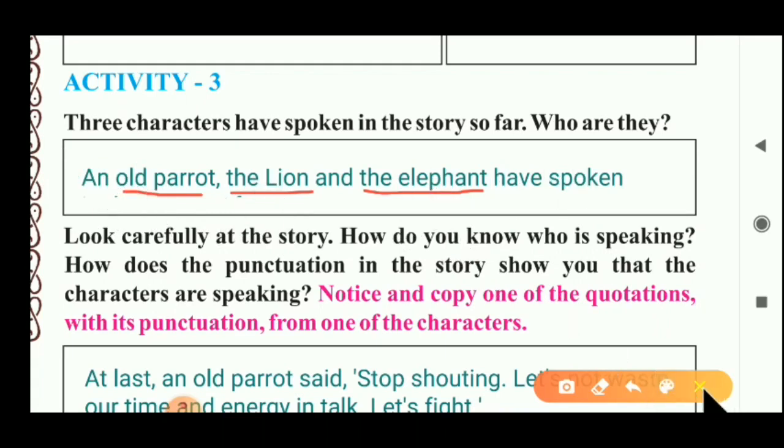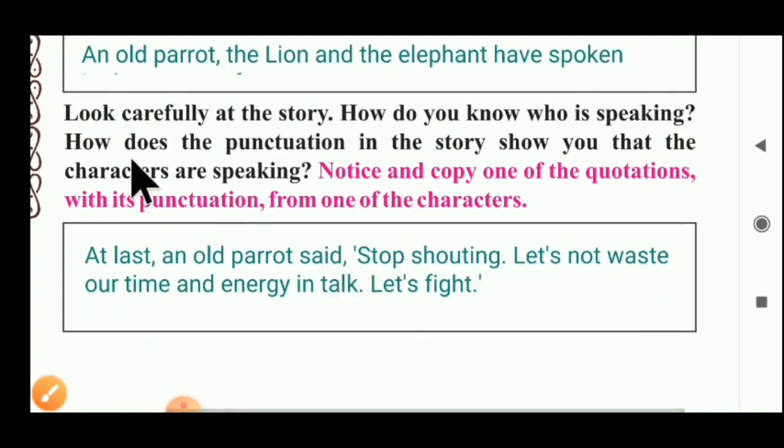Now what's happened? We have to see. Look carefully at the story. How do you know who is speaking? How does the punctuation in the story show you that the characters are speaking? You have to observe the speaking words. They are put in different types of punctuation marks and quotation marks.